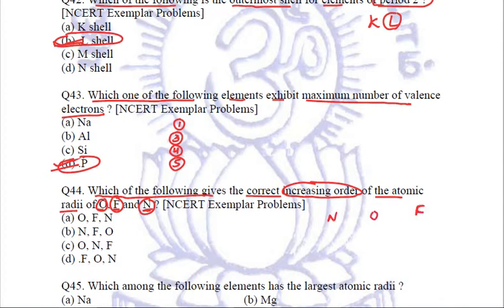In increasing order, we will write fluorine first, then oxygen and then nitrogen. The correct sequence is given in option D: fluorine, oxygen and nitrogen. Clear? So D is the right answer.